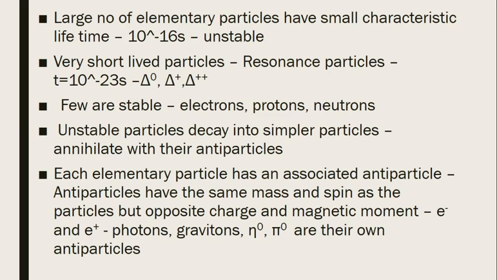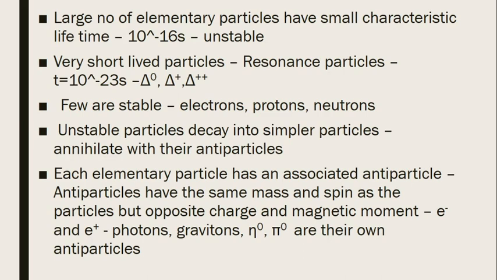Now we know about protons, neutrons and electrons, isn't it? And we know that they are stable. So very few elementary particles are stable, for example protons, neutrons and electrons. Now what happens to the large number of elementary particles that are unstable? We know that unstable particles will decay into simpler particles.